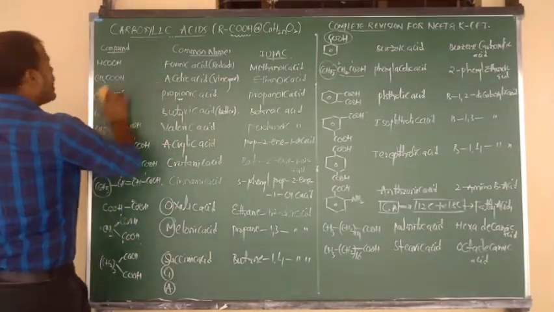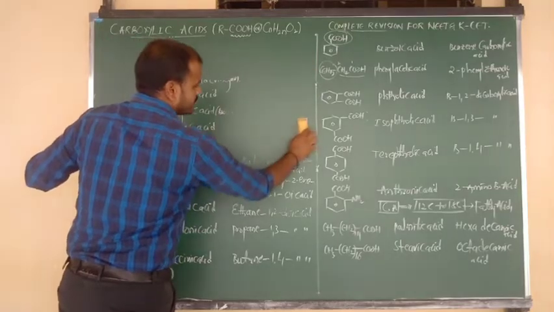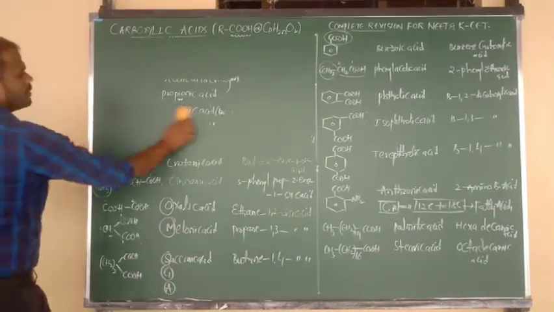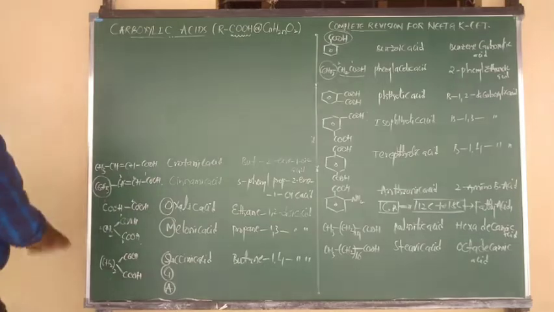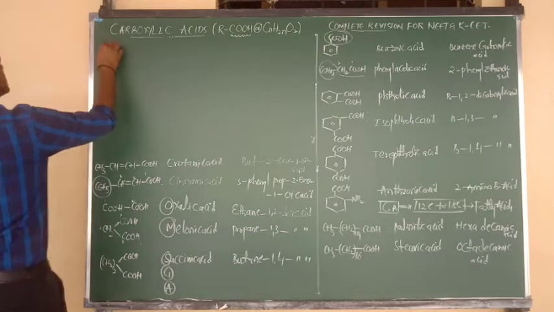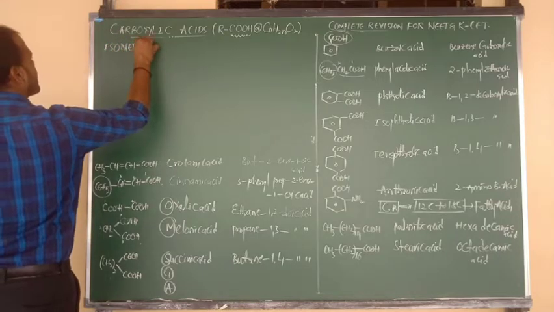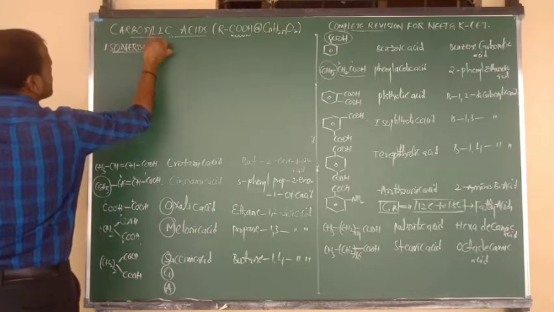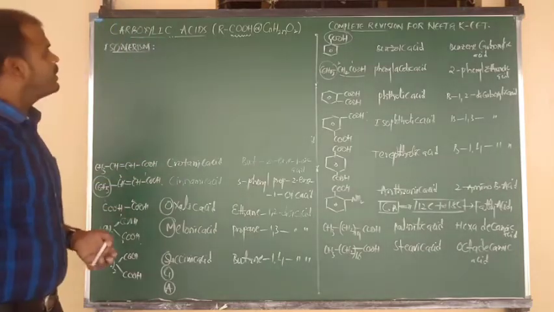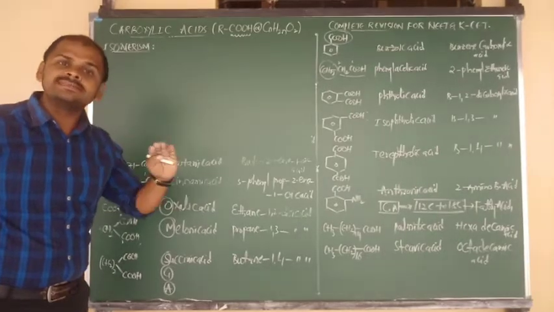Now, a small piece of information about isomerism I want to discuss with you. Carboxylic acids are functional isomers of esters.